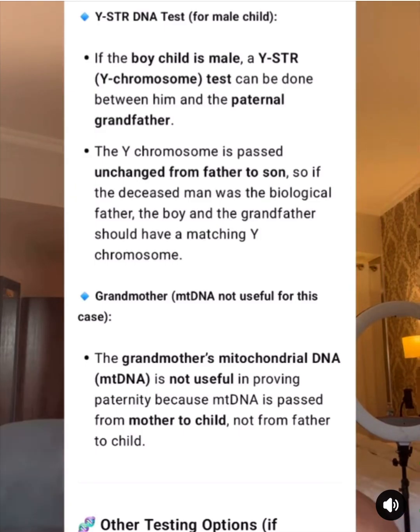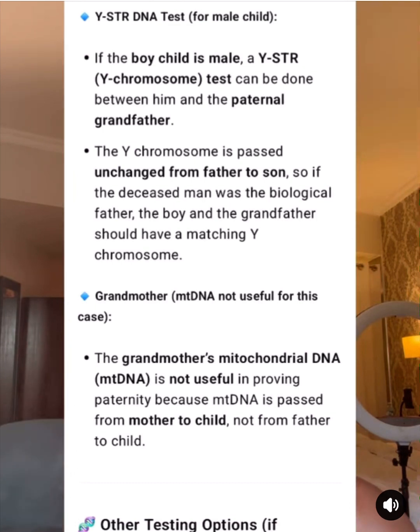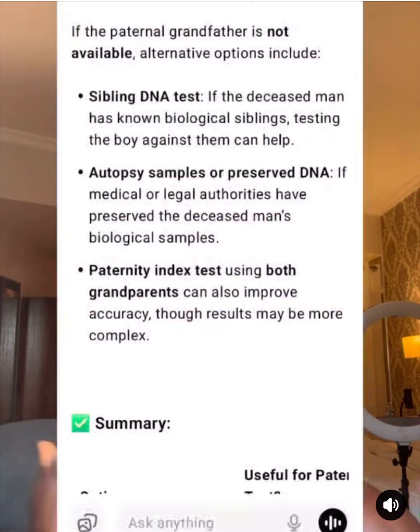Now for the grandmother, mtDNA is not useful in this case. The grandmother's mitochondrial DNA, mtDNA, is not useful for proving paternity because mtDNA is passed from mother to child, that is the normal one, and not from father to child. So it cannot decide, but we'll continue. Other testing options if the grandfather is unavailable. So you see, the grandfather is the main option.